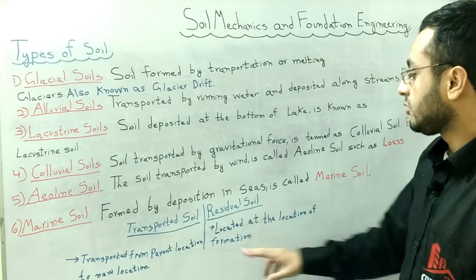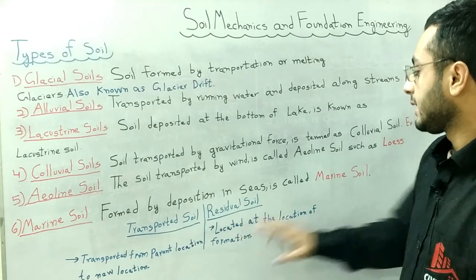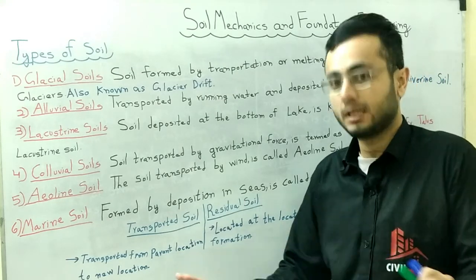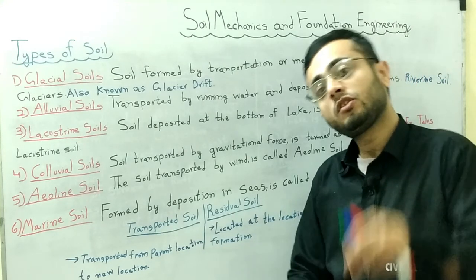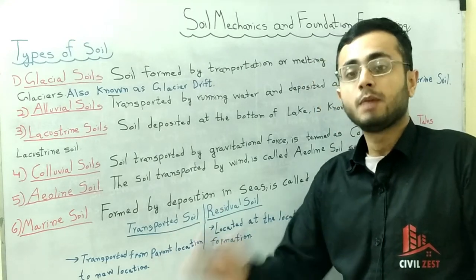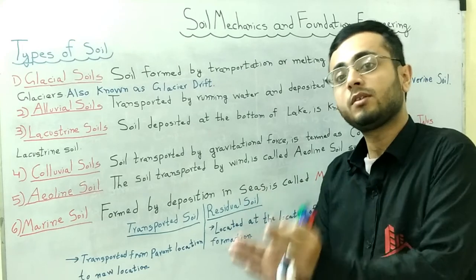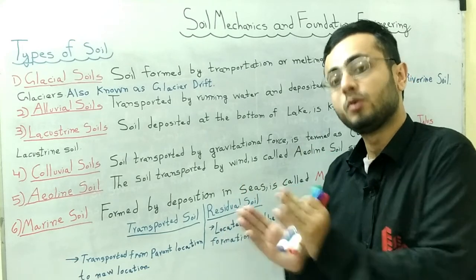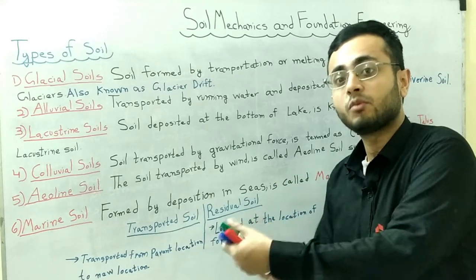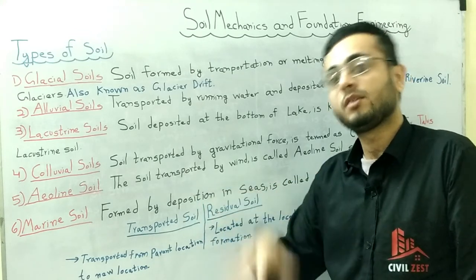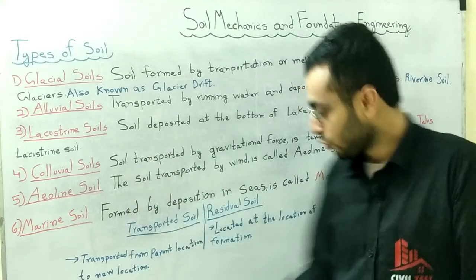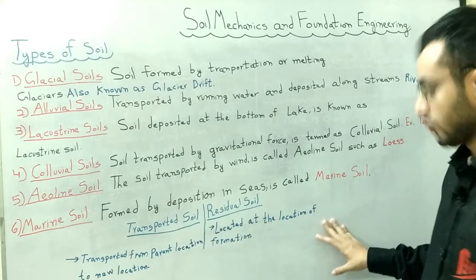Let's discuss their definitions. Residual soil is soil located at the location of formation. It is soil which is neither transported nor moved anywhere. These are soils which always remain where they are produced or formed. As residual soil comes from the word residence, they always remain at the position of their formation.